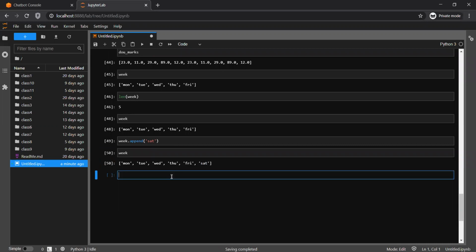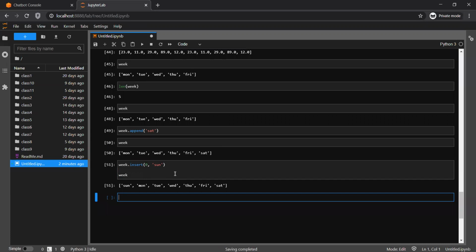But suppose I wanted to add at a particular location. I don't want to add at the very end. So that you can do with insert. But remember, insert will ask you for the index number wherever you want to insert. So I want to insert at index 0, and index 0 means the very start. If I do this and print again, you see the very first element now is Sunday, because I have chosen this index.